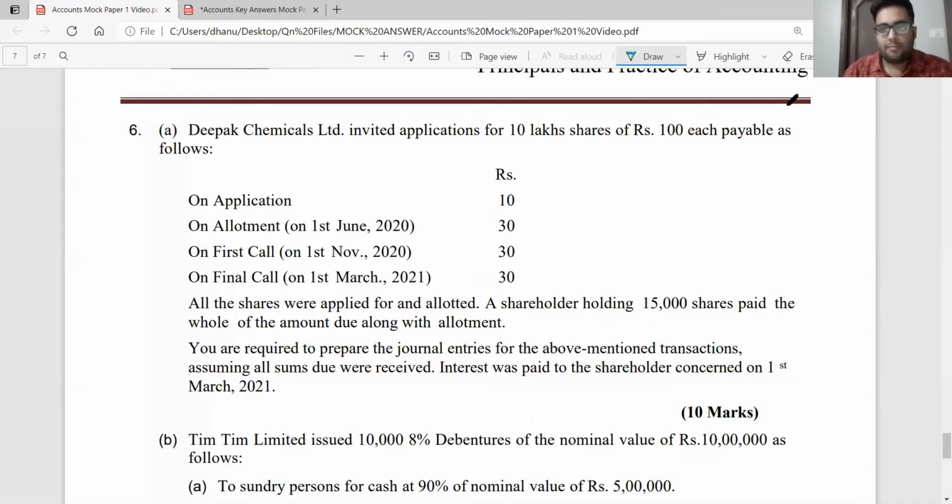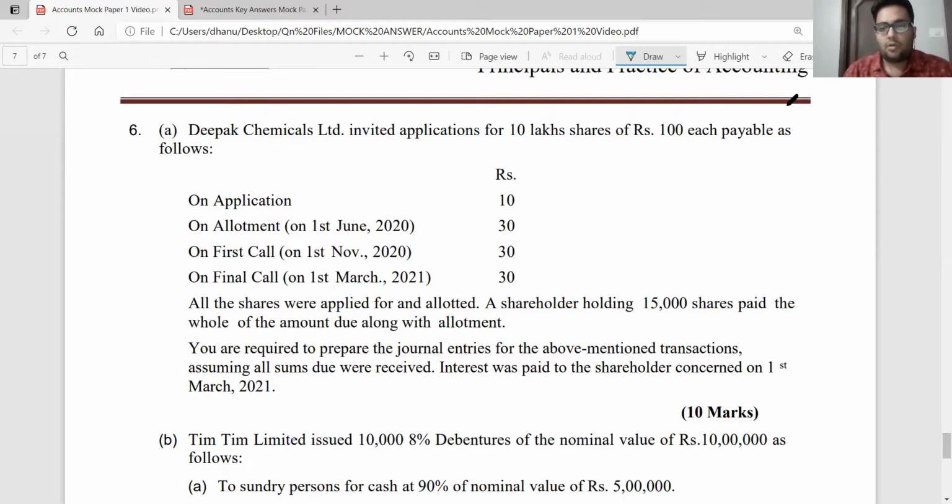So it is an issue at par. There is no discount or premium involved. All the shares were applied for and allotted. A shareholder holding 15,000 shares paid the whole amount due along with allotment. There is one shareholder who has paid the entire money at the allotment stage itself. So he is paying calls in advance. You are required to prepare the journal entries for the above mentioned transactions, assuming all sums due were received.